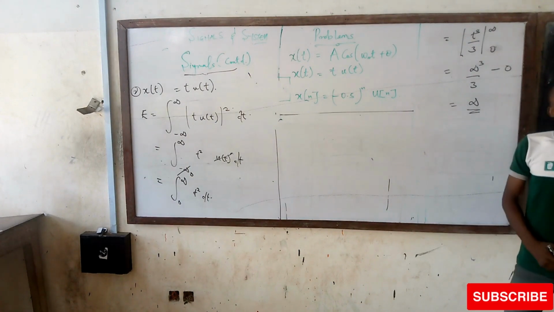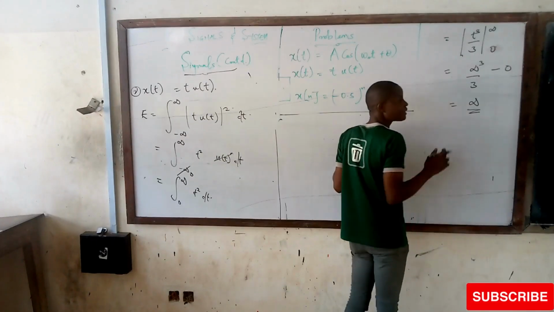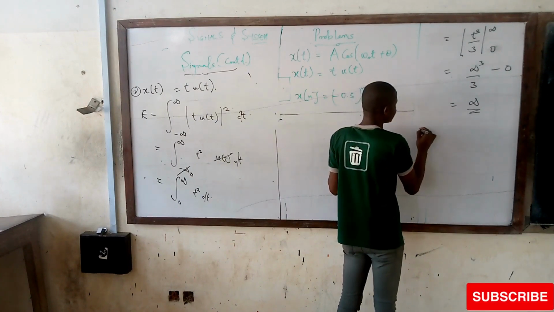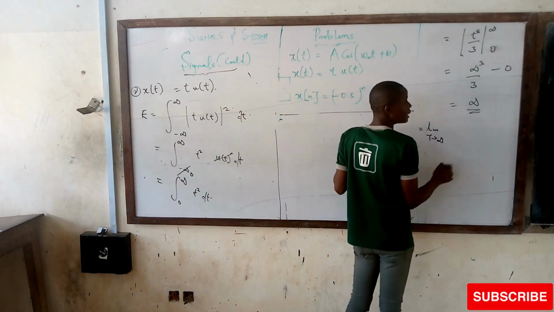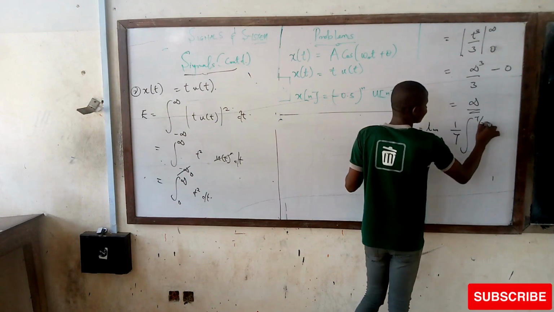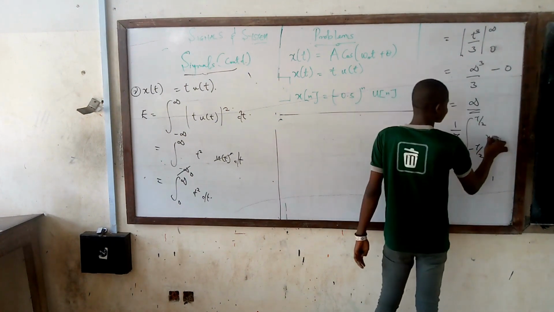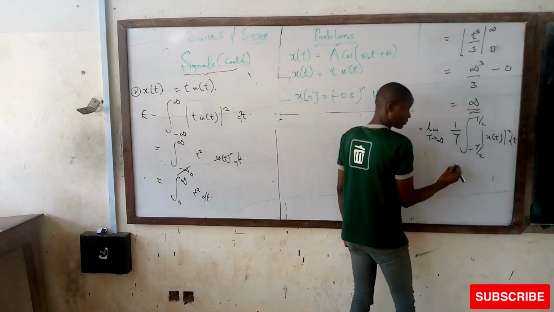Now, let's try getting the power signal for it. I will use the formula that I gave you initially, which is the limit as T tends to infinity of 1 over T integral from minus T over 2 to T over 2. I told you can use any of the two, x of t squared dt.